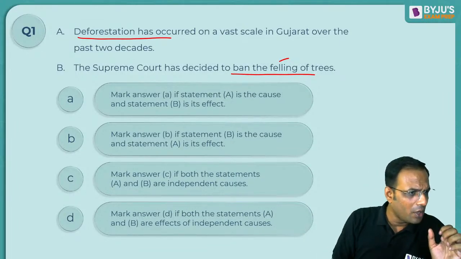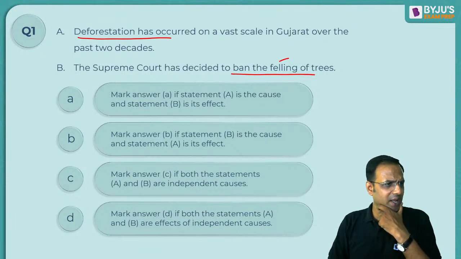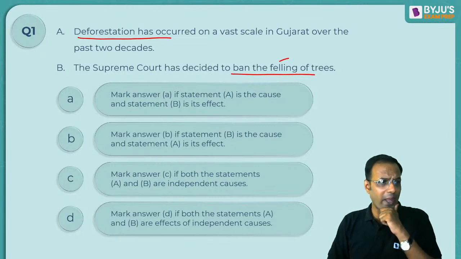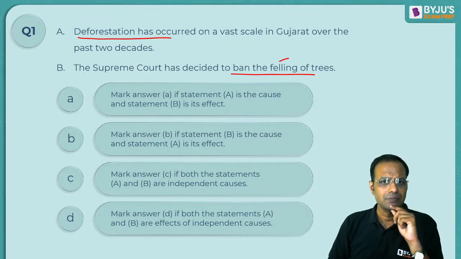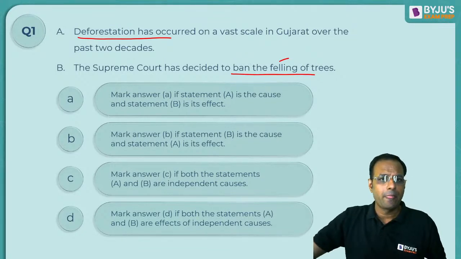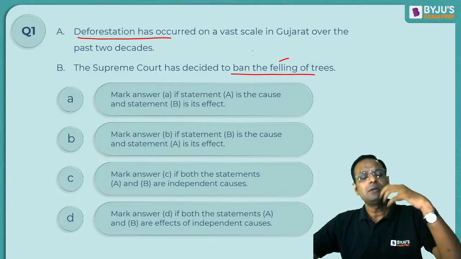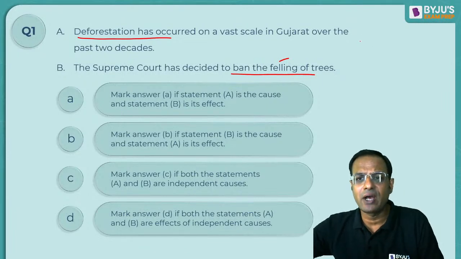Okay. Mudranki says A, Shubhra says D, Sandeep says A, Anki says D, both are effects of some other cause. That's interesting. Remember, who are at stake? The environment is at stake. Try to find out what is at stake.